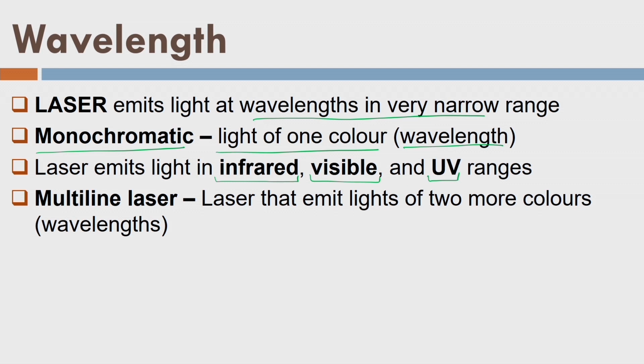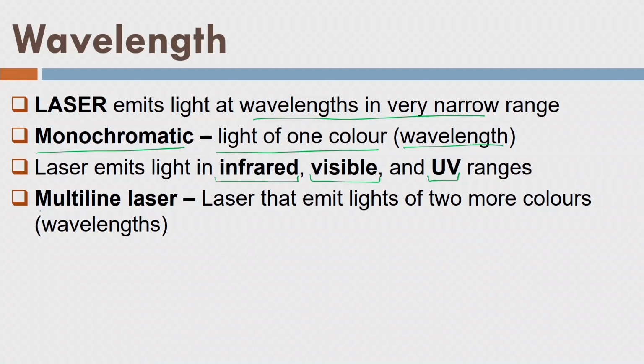What about other ranges, for example gamma ray, X-ray or microwave? We do have lasers in these ranges also. Gamma ray and X-ray lasers are very harmful for humans, and that is why we do not prefer those. At the same time, microwave has a much higher wavelength, and even a laser can be generated in that range. However, that will not be so accurate for topographic mapping, and that is why we also avoid microwave lasers. We have lasers that emit light of two or more colors. They are called multi-line lasers. That means they emit light at certain specific wavelengths.